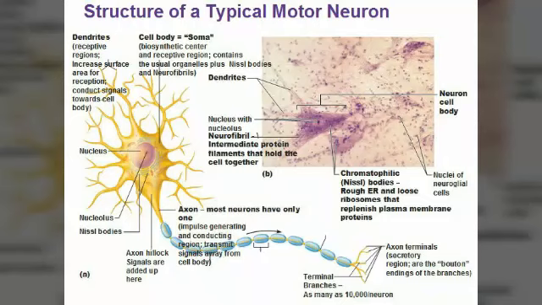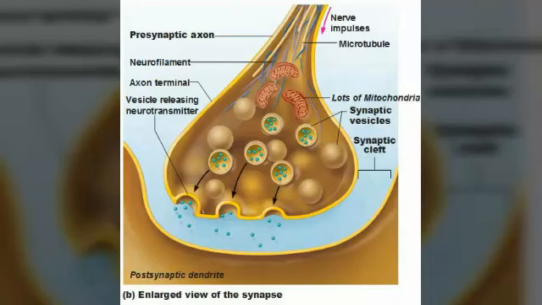So you can say also that it interprets the message into the command. This is the typical structure of the motor neuron. How this neuron works: there is one part of one neuron and there is another part of another neuron.